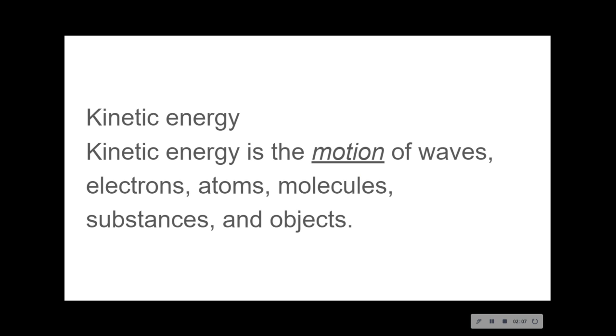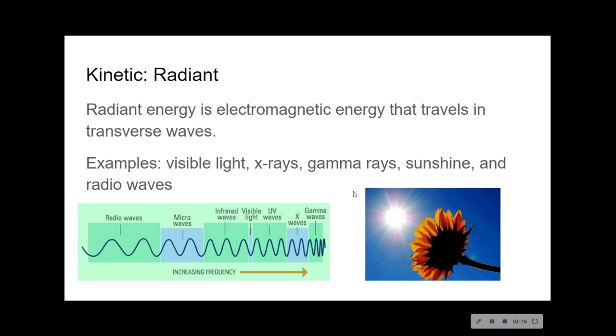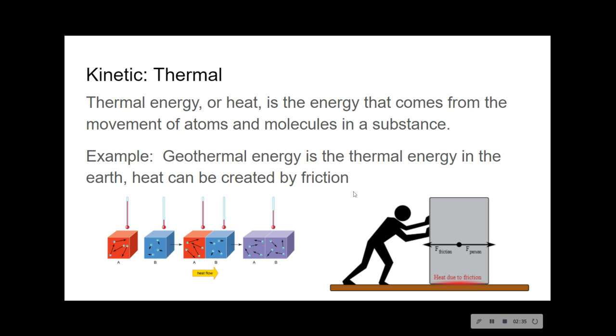Kinetic energy is energy of motion. So anything that is moving has kinetic energy. This is electrons, atoms, molecules, substances, objects, people, anything. Radiant kinetic energy is the electromagnetic energy that travels in transverse waves. So this is any visible light, X-rays, gamma rays, sunshine, radio waves, all the waves that we'll talk about when we get into waves in the next unit.